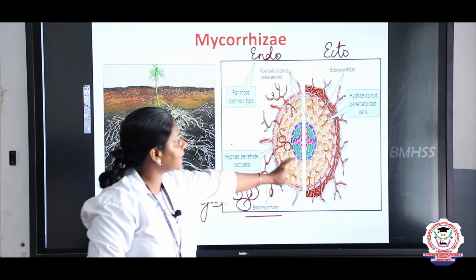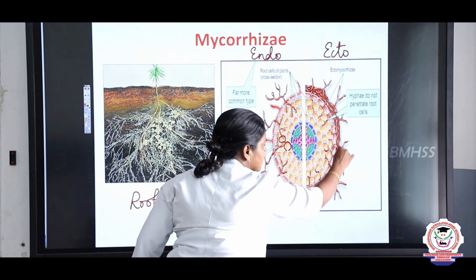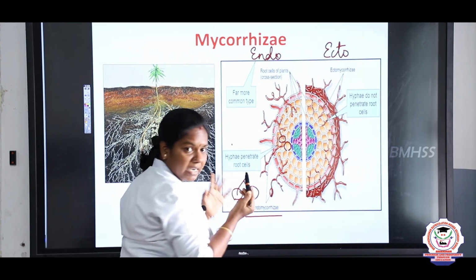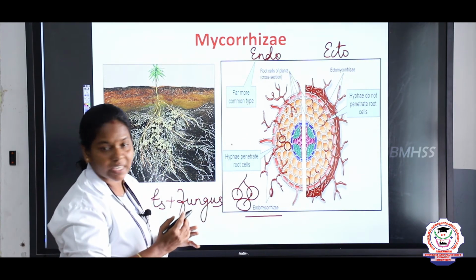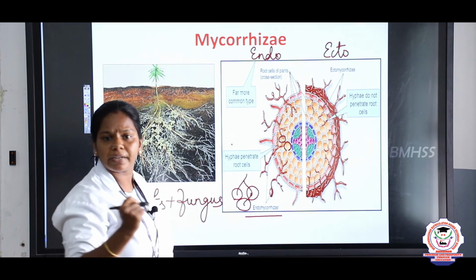endomycorrhizae. But in the case of ecto, it is present on the root surface. The hypha is present as bundles on the root surface, and it penetrates only through the intercellular spaces. What do you mean by intercellular spaces?